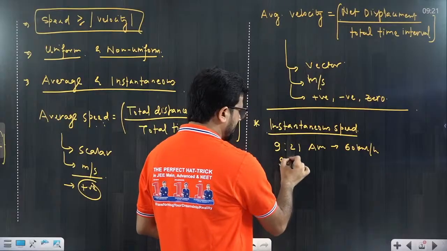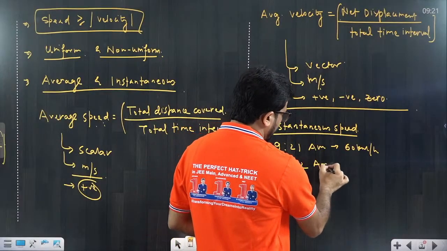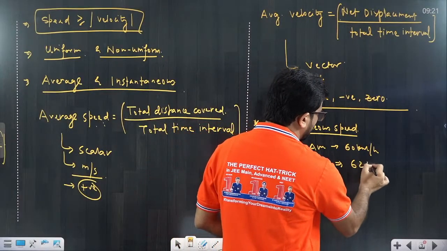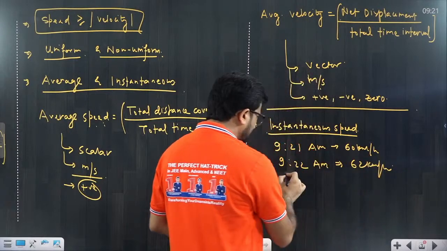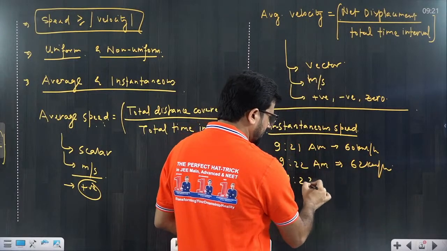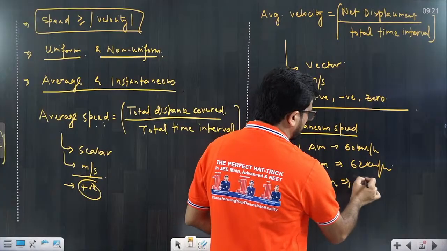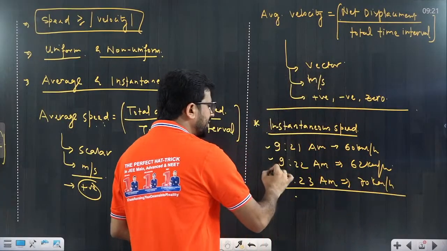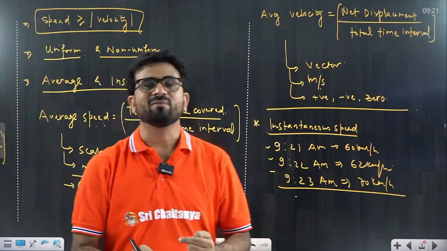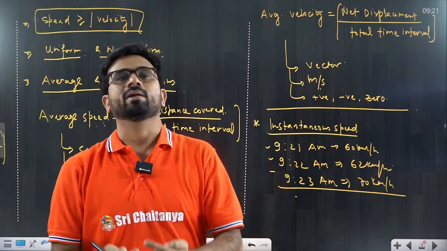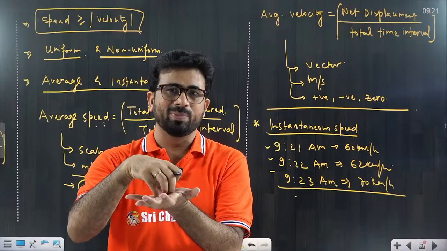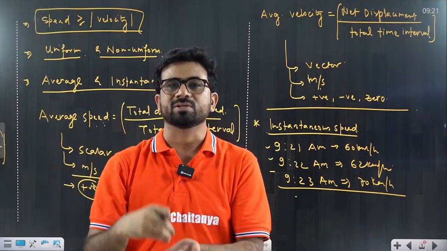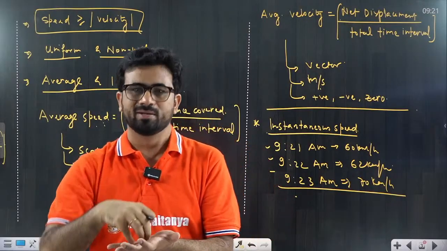At 9:22 AM my speed is suppose 62 km per hour. At 9:23 AM my speed is suppose 70 km per hour. So I am just telling you my speed at different instants. This speed we call instantaneous. The speed of a particle at a particular instant, that we call instantaneous speed.